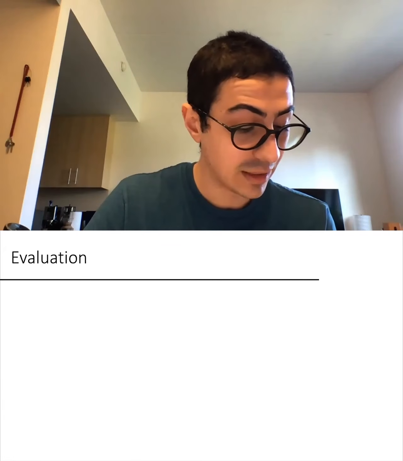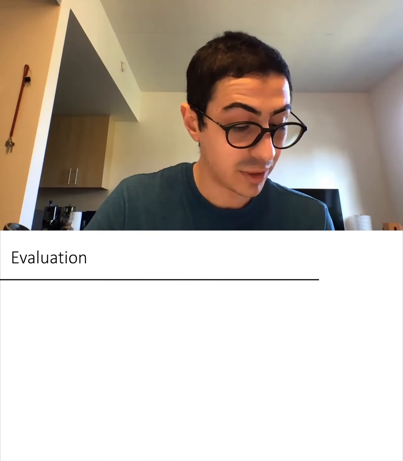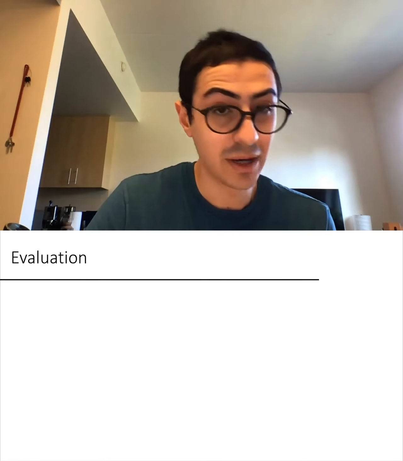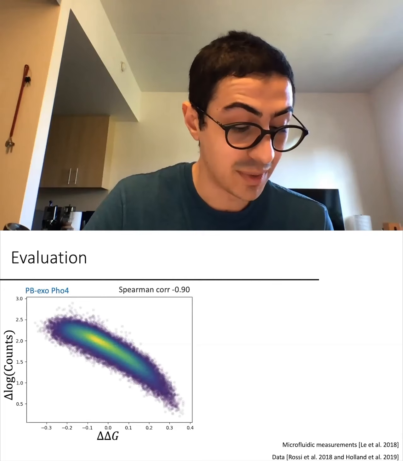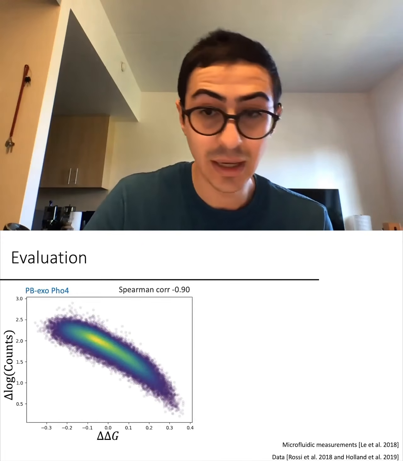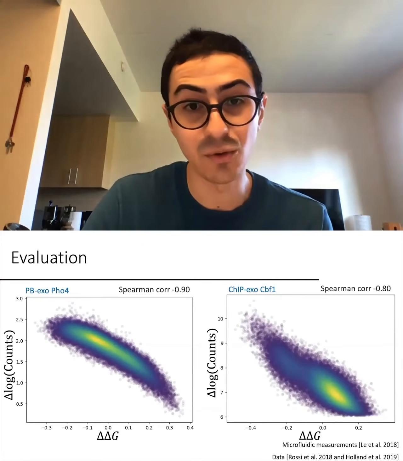We found that the delta log counts from the models had remarkable agreement with the corresponding relative binding affinities inferred from the microfluidic experiments. This figure shows the correlation for the PBXO FO4 model, and this figure is ChIP-exo CBF1.